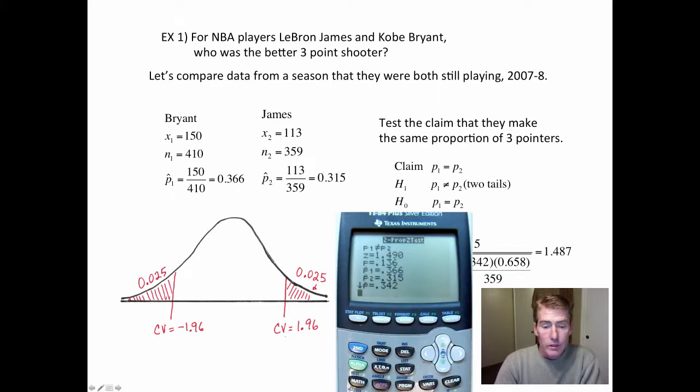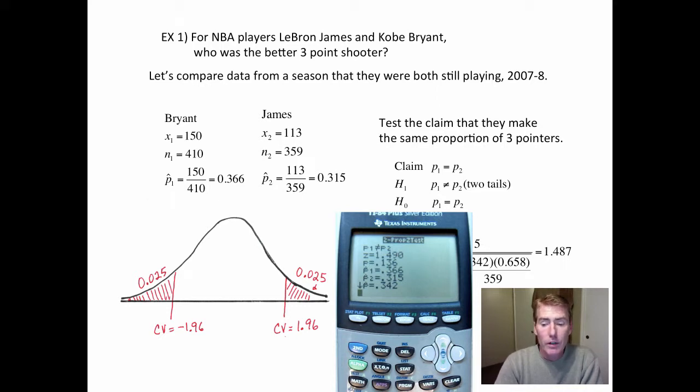So you can see 3.66, that's Bryant. 3.42, that's the average of the two. 3.15, that's James. This p stands for the p-value. In other words, if you were to reject, there is a 13.6% chance you're wrong. So do not reject.